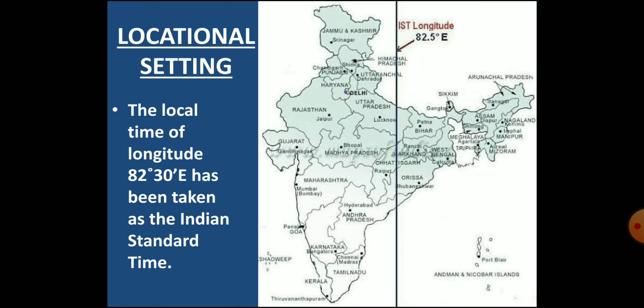We also know, children, that it is important for the entire country to follow the same time to avoid confusion. Therefore, 82 degree 30 minutes east, the central longitude, is chosen as the standard meridian of India. The time on this meridian is referred to as the Indian Standard Time, IST.